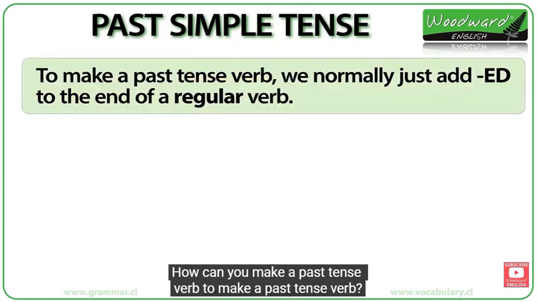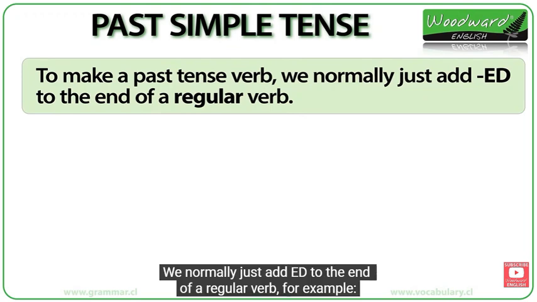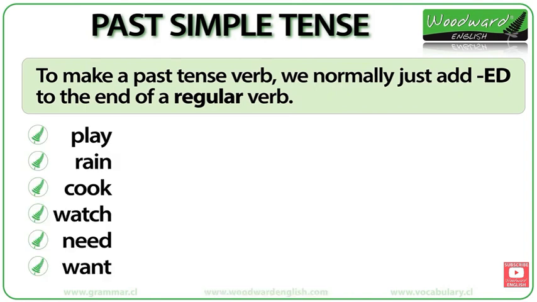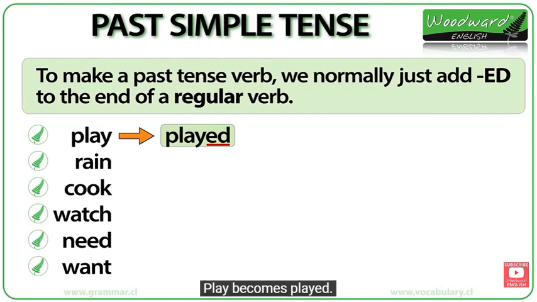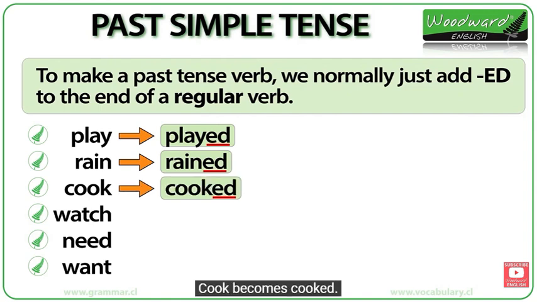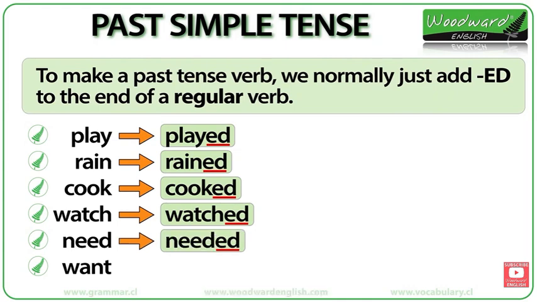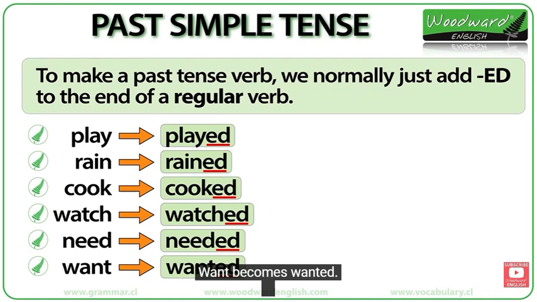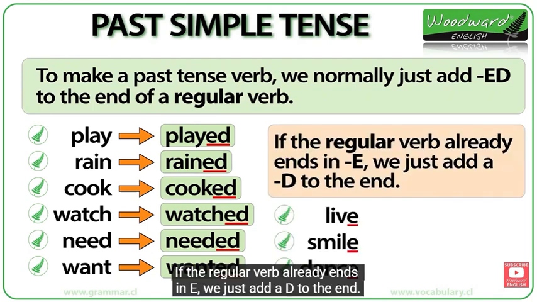To make a past tense verb, we normally just add ed to the end of a regular verb. For example, play becomes played. Rain becomes rained. Cook becomes cooked. Watch becomes watched. Need becomes needed. Want becomes wanted.